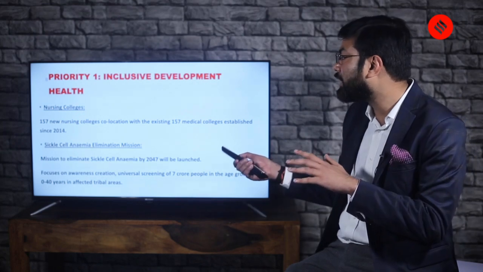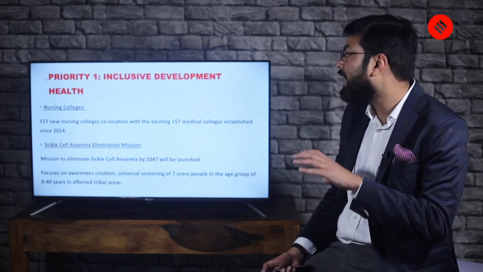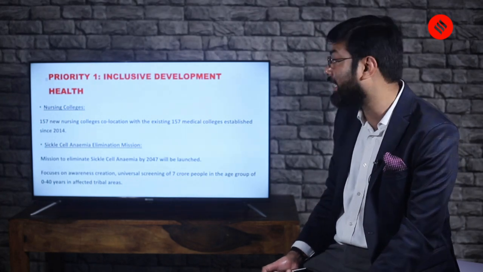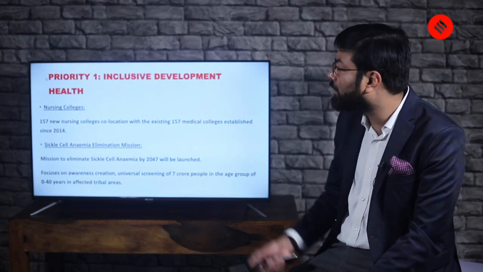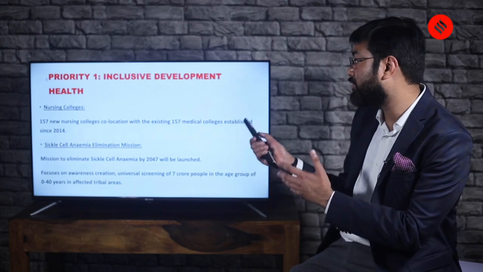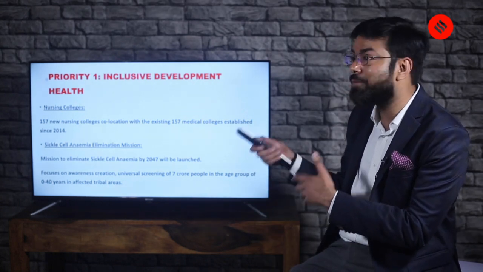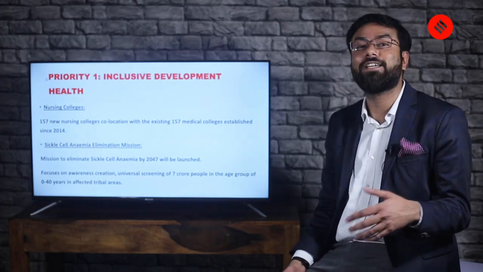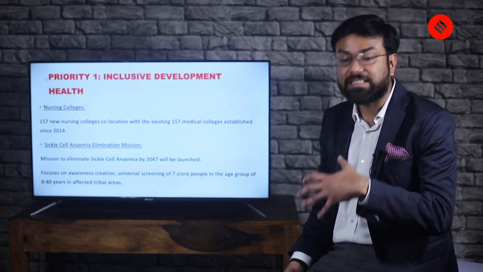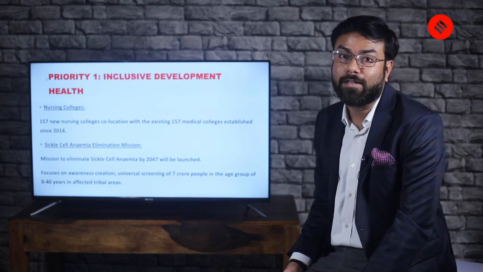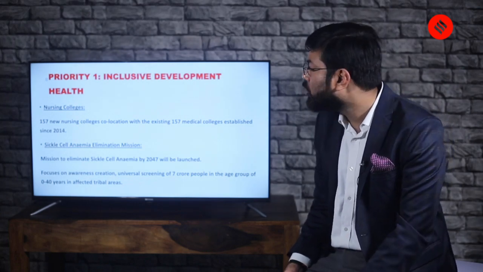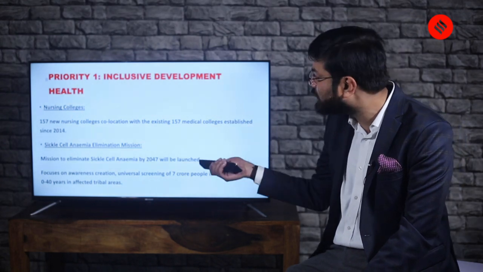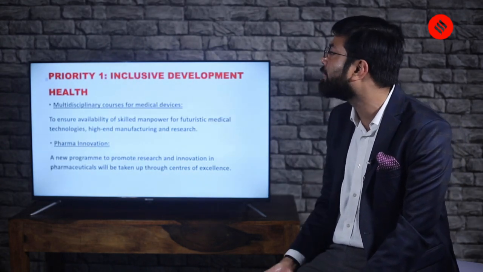As I said, in this particular slide, I think this elimination mission is more important than nursing colleges, but of course, you need as many nurses as doctors, or maybe more, to take the country out of the health paralysis whenever it occurs. So this is something you should see from the point of view of science also, biology per se.